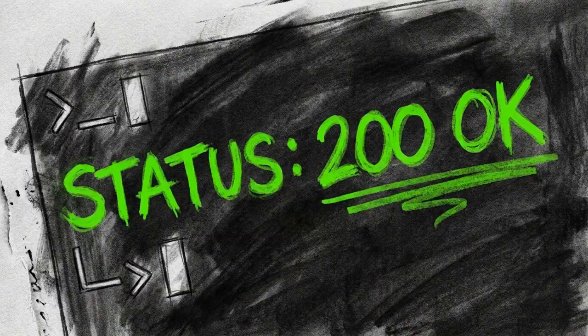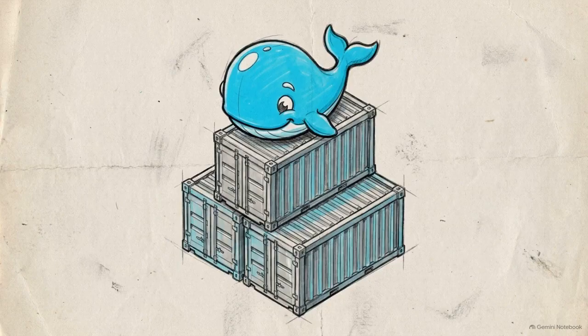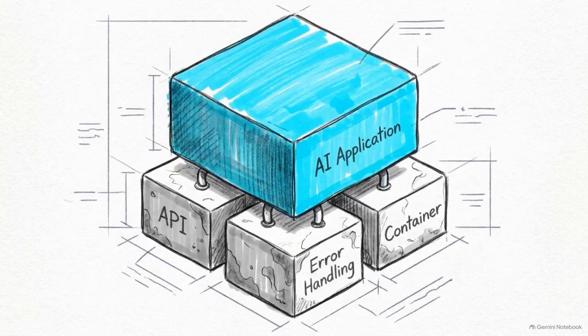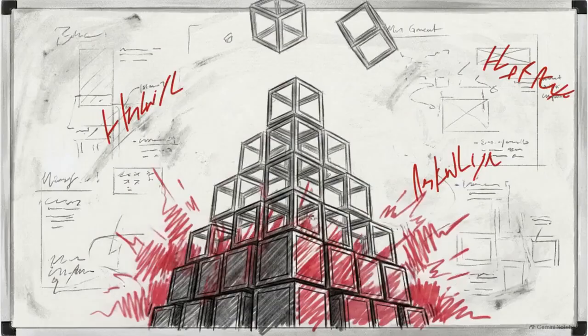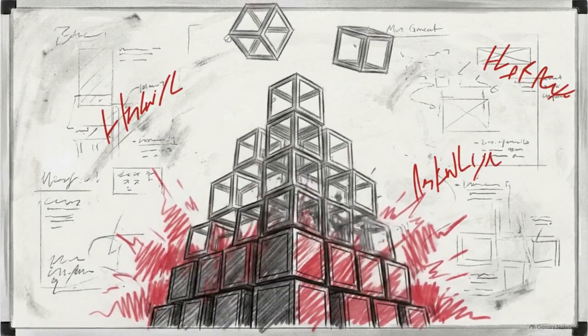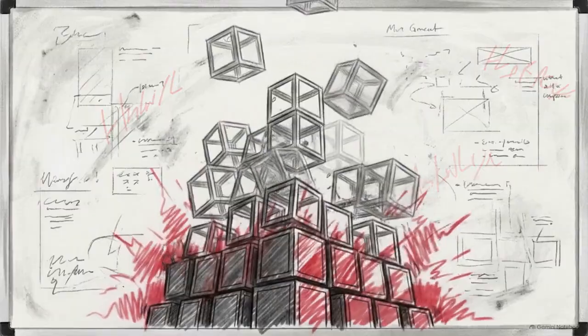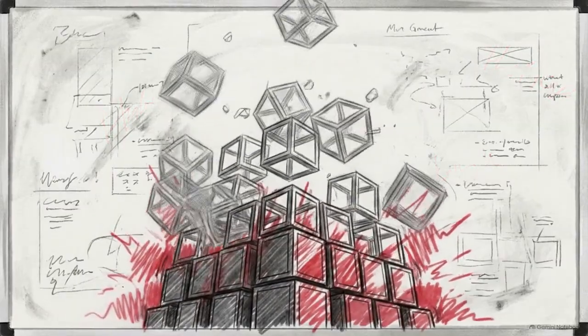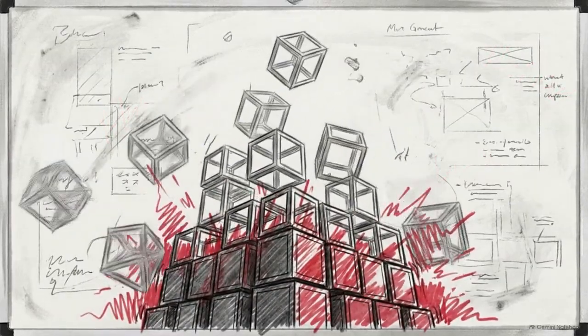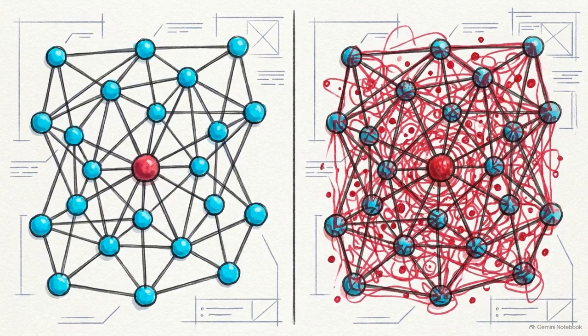If you can deploy an API, handle system errors, and use Docker, you already have the foundation required to execute this build. A perfectly trained, highly intelligent model is entirely useless if the software architecture underneath it crashes the moment something goes wrong. AI doesn't fix a weak system, it magnifies its flaws.